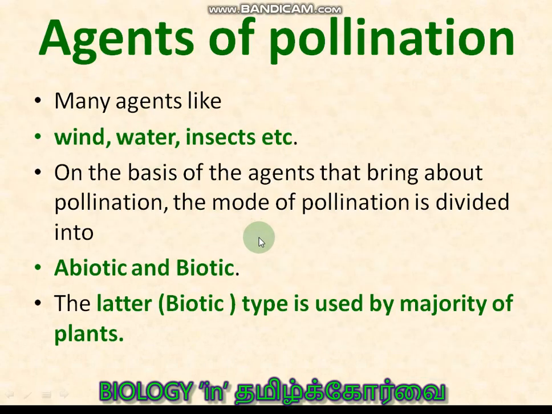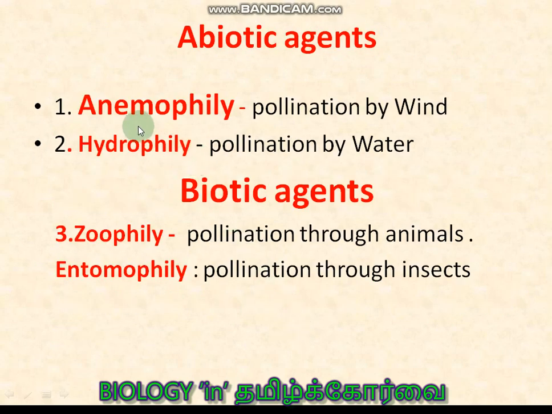Agents of pollination, already we covered, abiotic and biotic, and the latter here refers to biotic. Such types of terms are usually used in the books: this is the former, this is the latter, even when two factors are given. The latter, biotic type, is usually used by the majority of the plants. That is one of the points that can be noted.